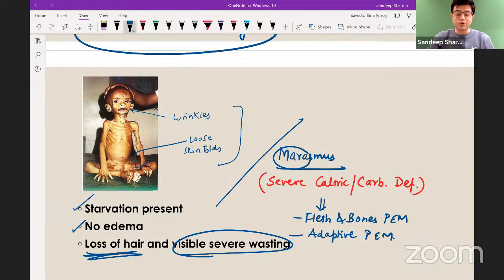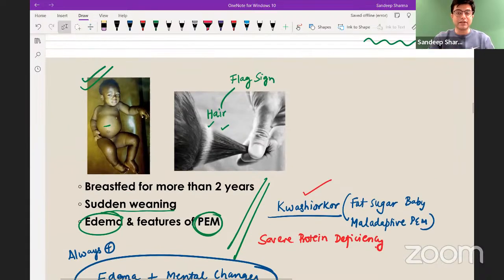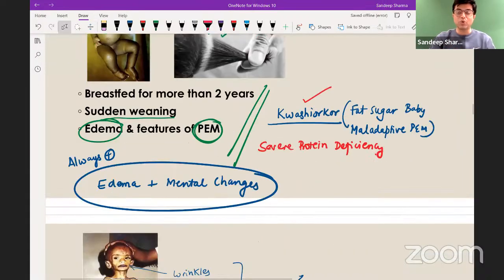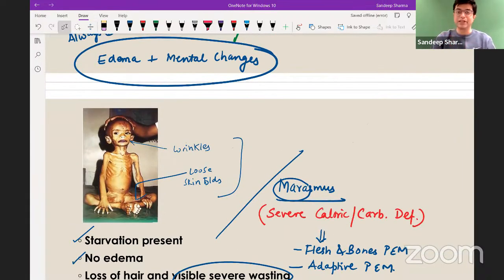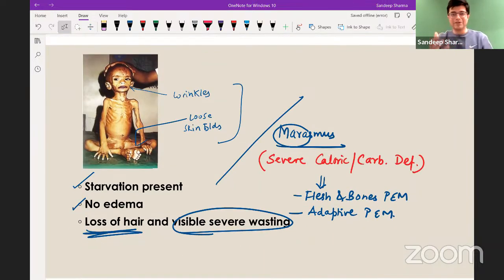The Kwashiorkor child looks to be healthier, but looks can be deceptive. Looks are always deceptive. Remember that point as well. Don't go by the looks of the person. See what is inside, what is happening, what is the cause, how the patient is responding, and you will find that the person who adapts is marasmus. He will always have a better outcome.